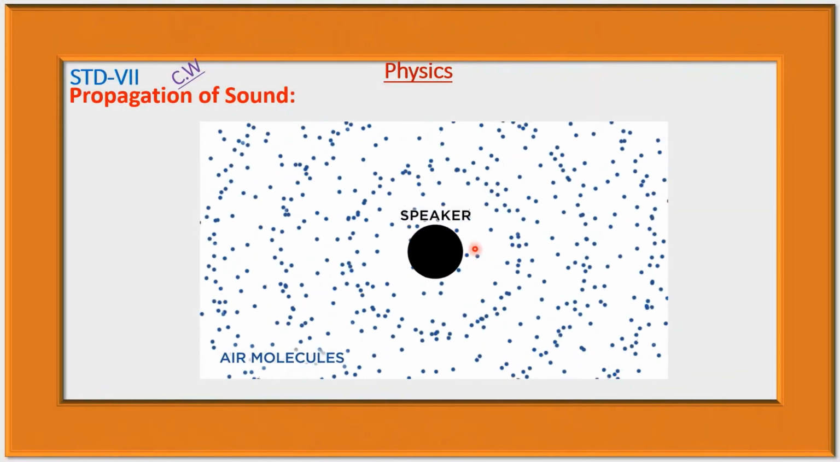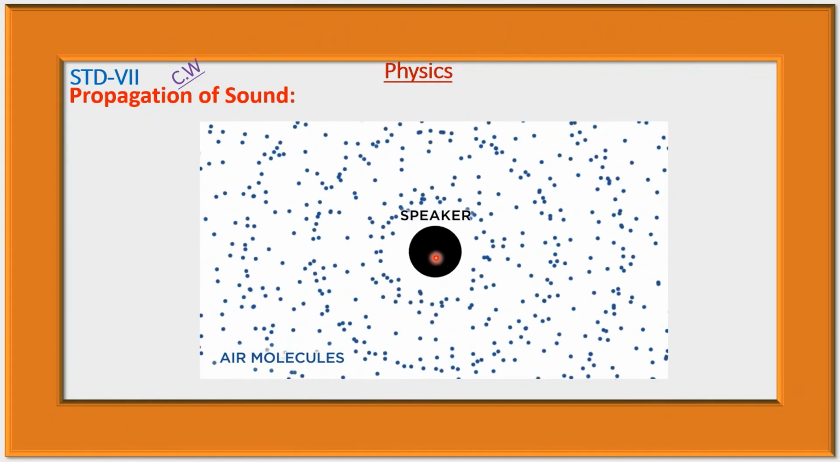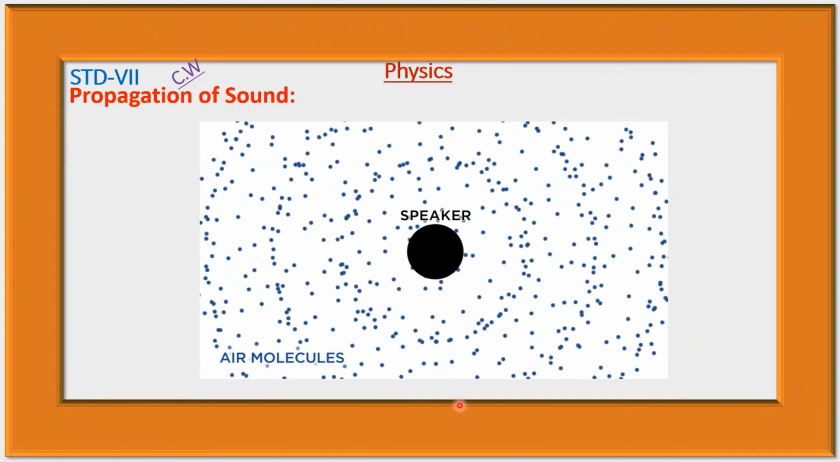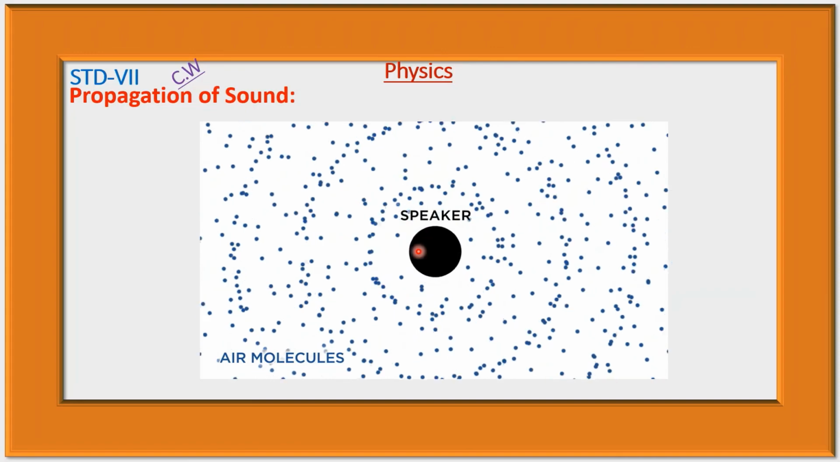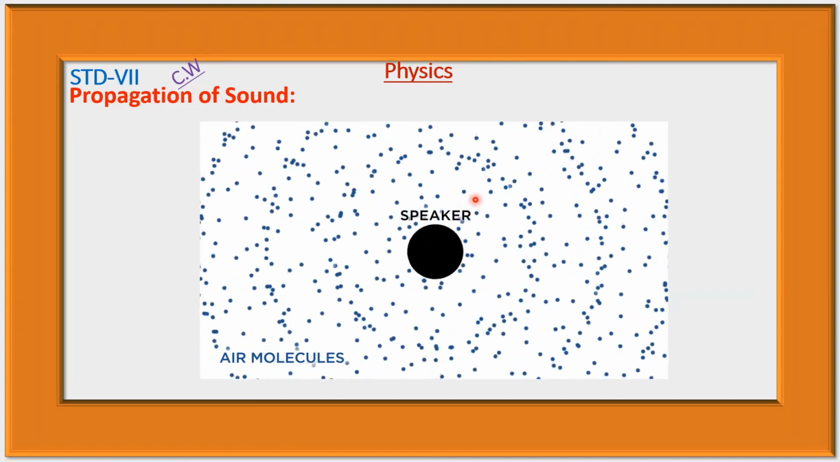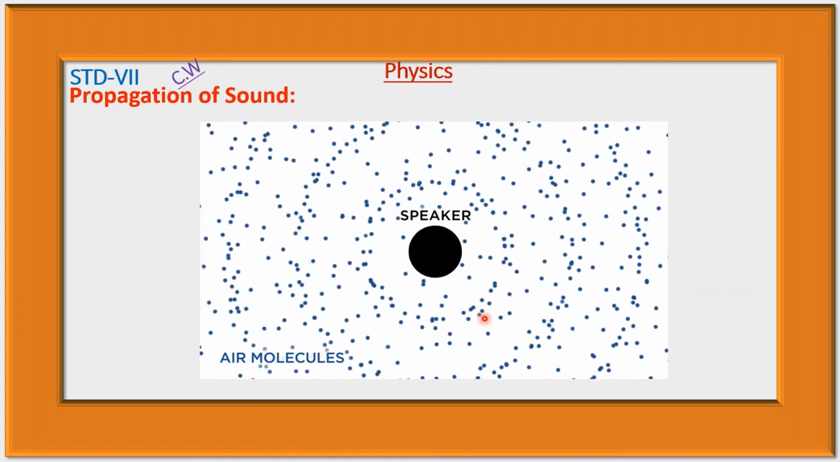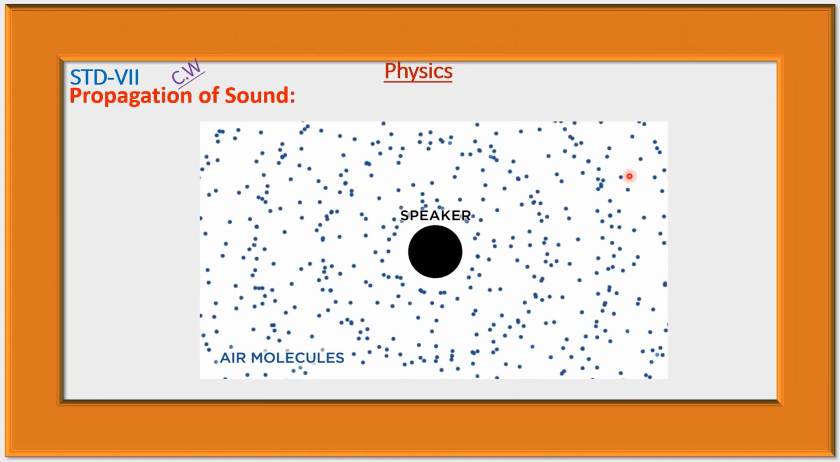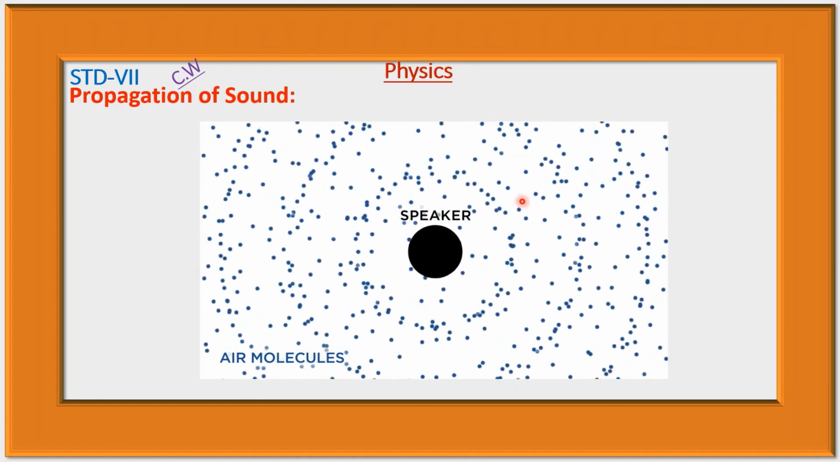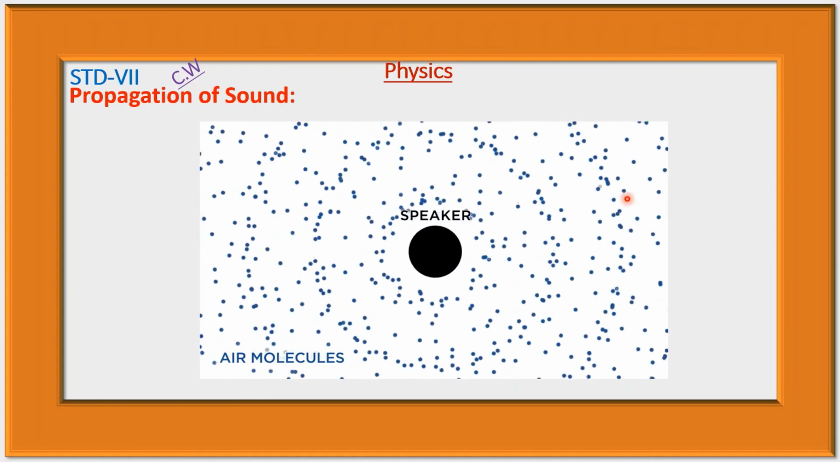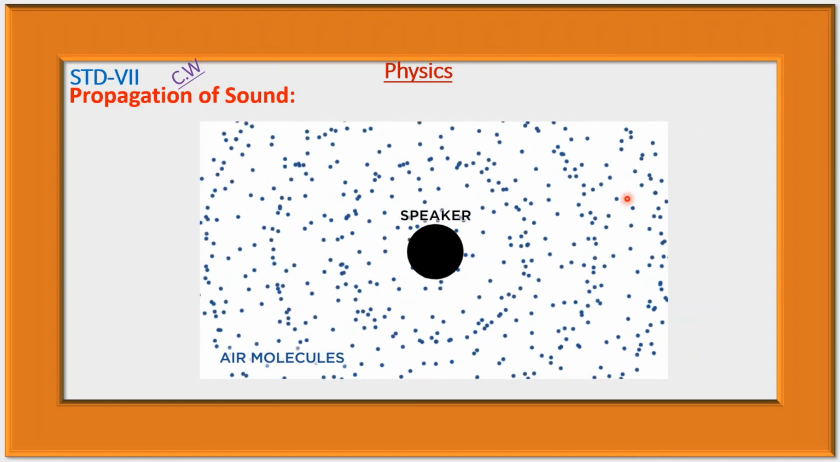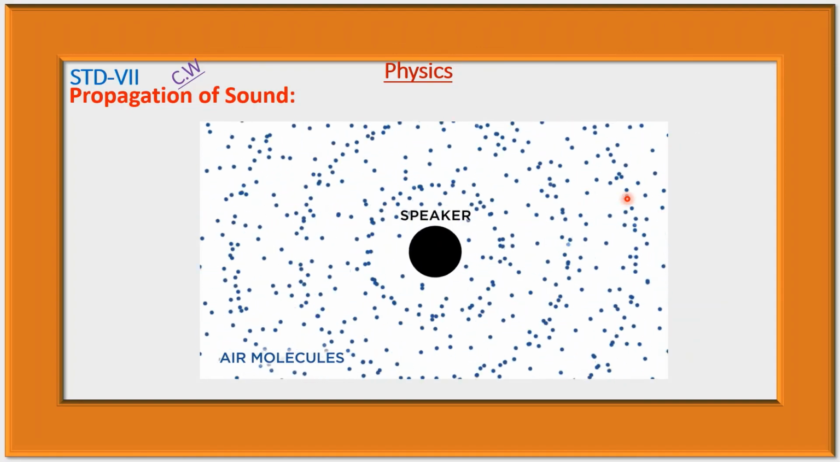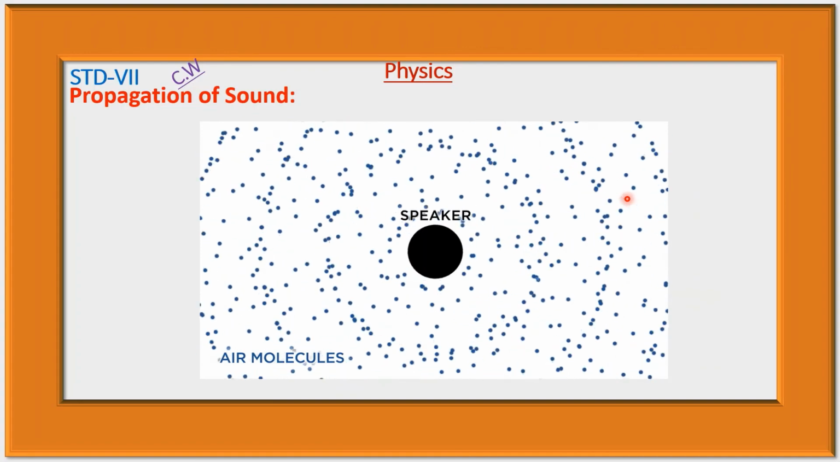And here sound is produced from this speaker, and this sound is propagating in all directions from this source, and this sound is propagated through this medium by the vibration of the particle of the medium. Therefore, for the propagation of the sound, a medium is mandatory.